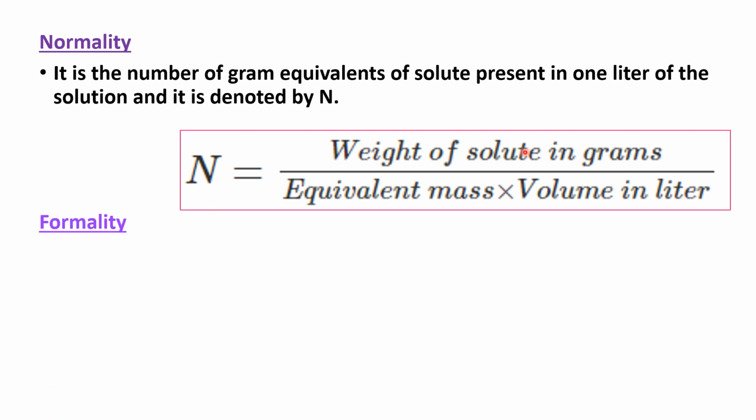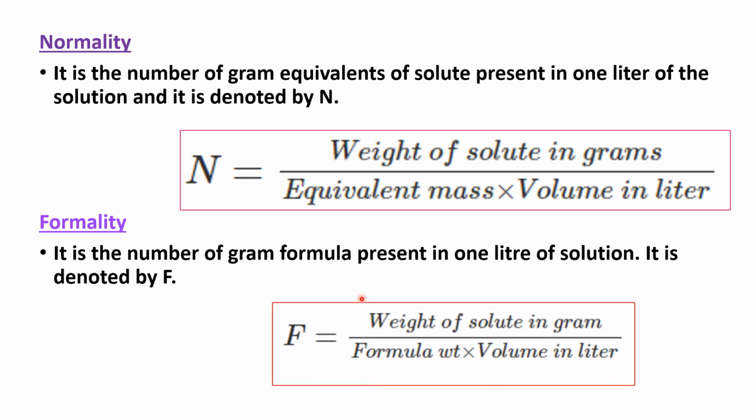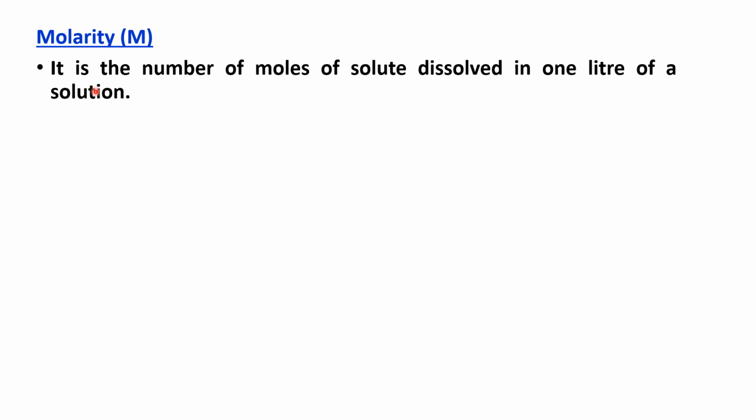Next one is formality. Formality is the number of gram formula present in 1 liter of the solution. It is denoted by F. F is equal to weight of solute in gram divided by formula weight into volume in liter. One of the most commonly used methods for expressing concentration is molarity. So the next one is molarity. Molarity is the number of moles of solute dissolved in 1 liter of a solution.